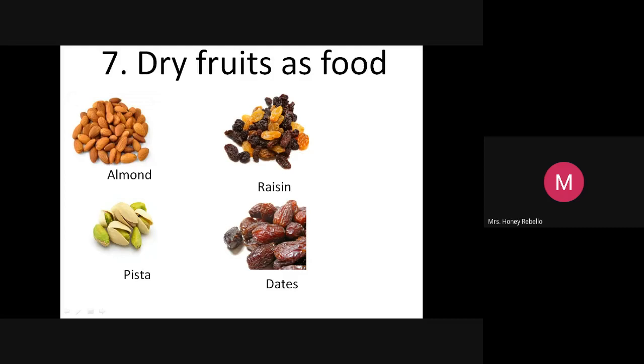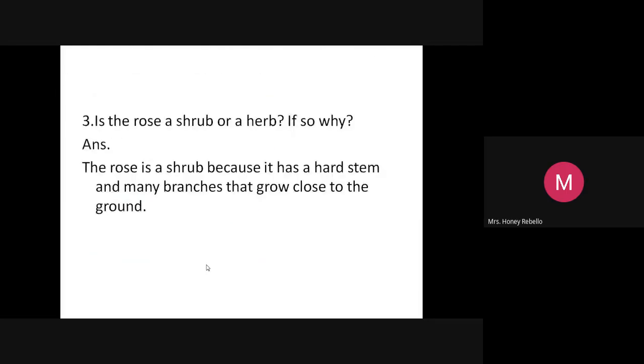Okay, now one minute. Those who did not write the answer, now Cyrus, can you tell me the answer for it? Yes, rose is a shrub because it has got a thin stem. Very good. Now, you just see the answer. Some children may not know the answer. I will explain to you.